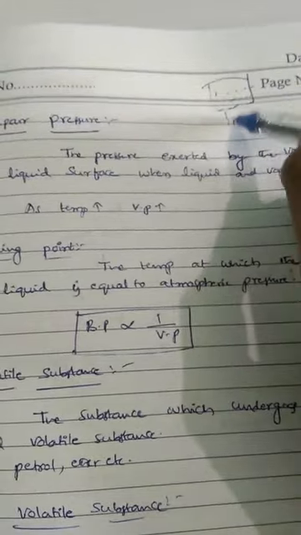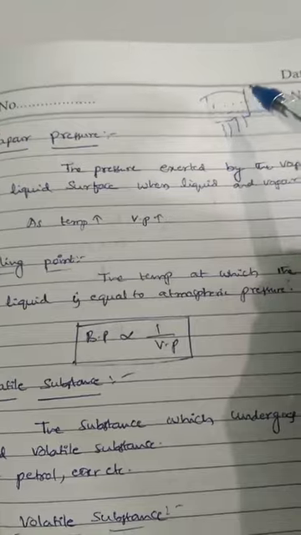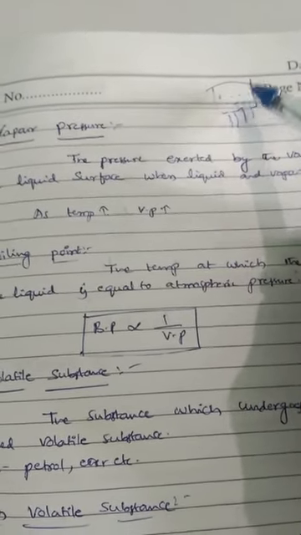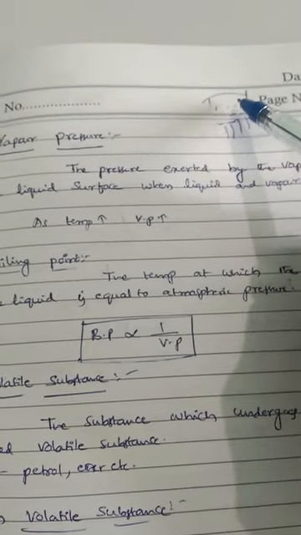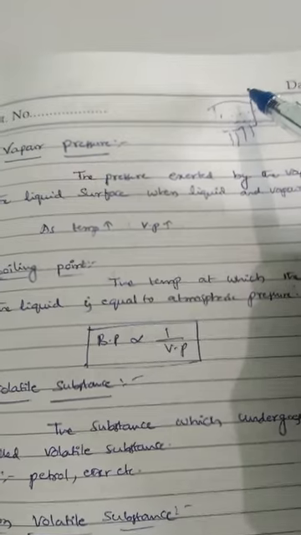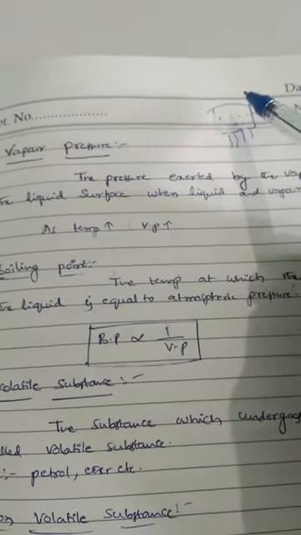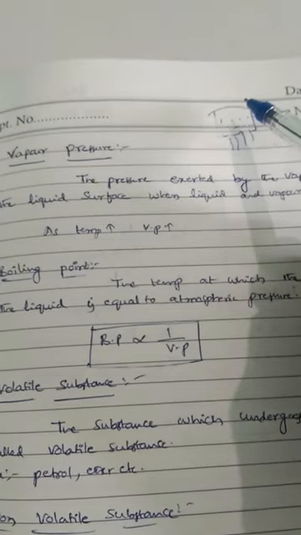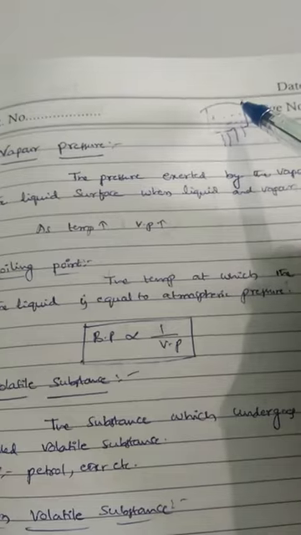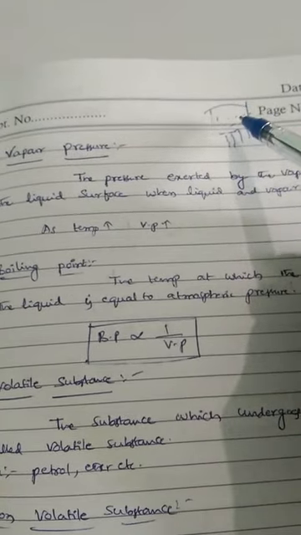If you heat that water, initially water molecules undergo evaporation. This process is called vaporization. After some time, those vapor molecules come close to the liquid again because those molecules lose energy. Those molecules come close to the water again, that means vapor molecules are converted back into liquid. This process is called condensation.